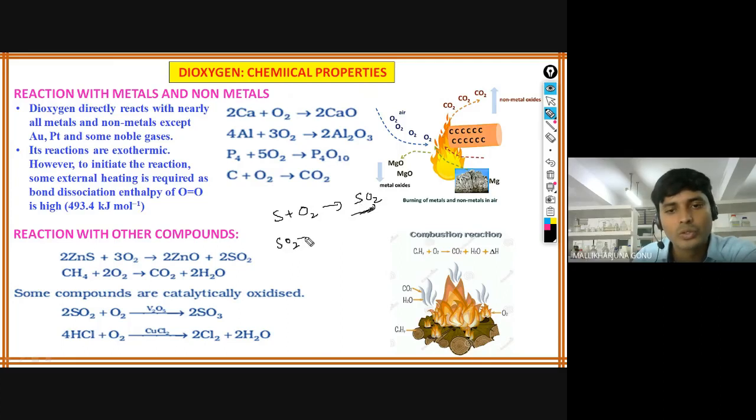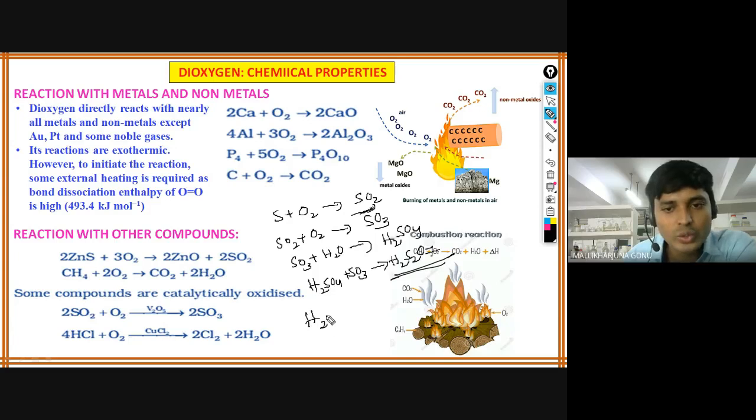That SO2 will be further oxidized to get SO3, and when SO3 reacts with H2O, you will get H2SO4. Okay, when that H2SO4 reacts with sulfur trioxide, you get H2S2O7.